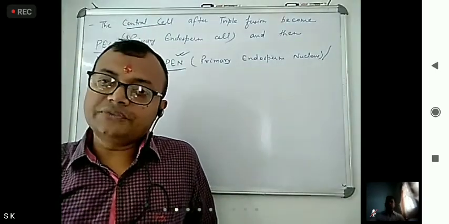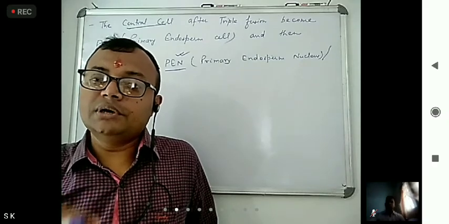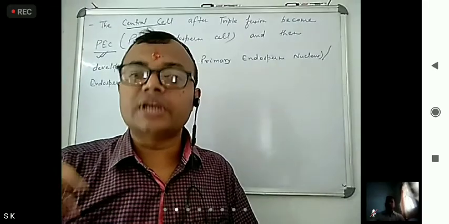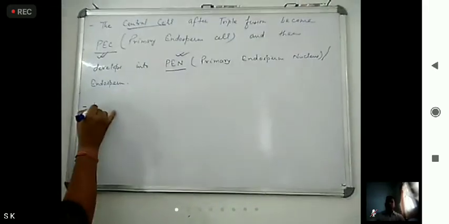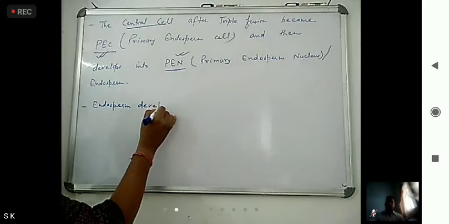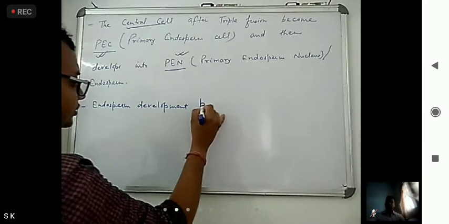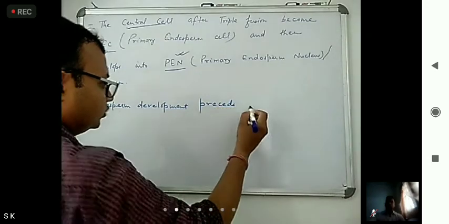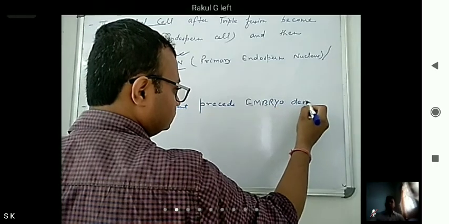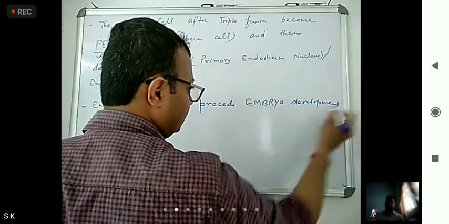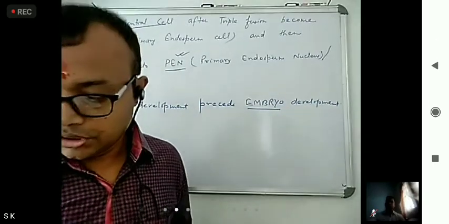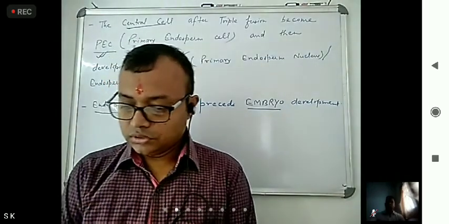Okay, after endosperm development what happens? Development of embryo occurs. So endosperm development precedes embryo development. Endosperm development precedes what? Embryo development.